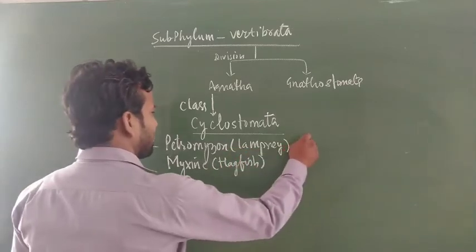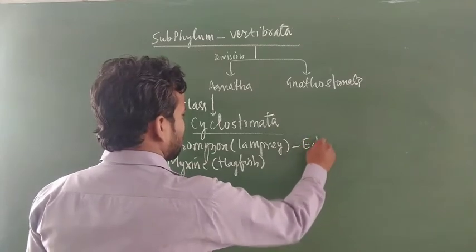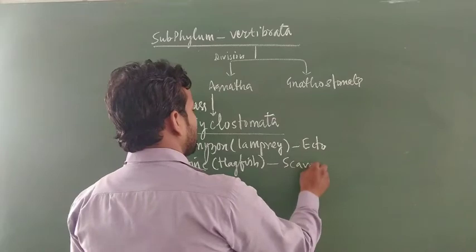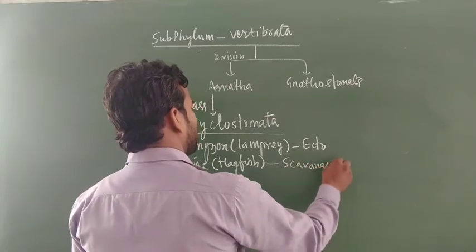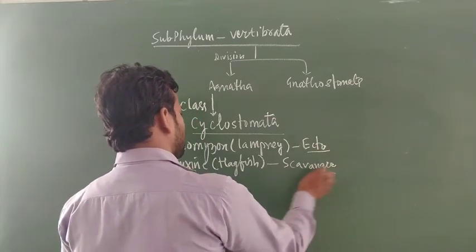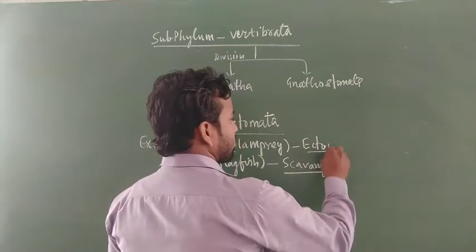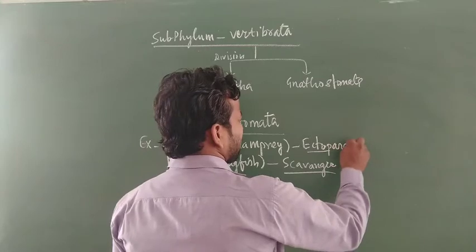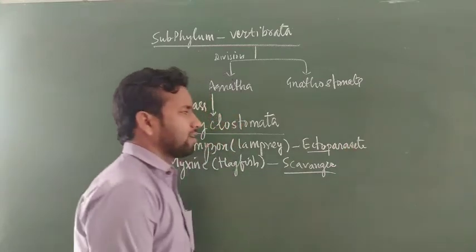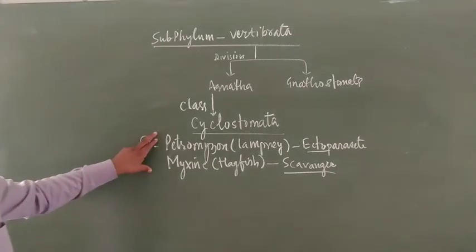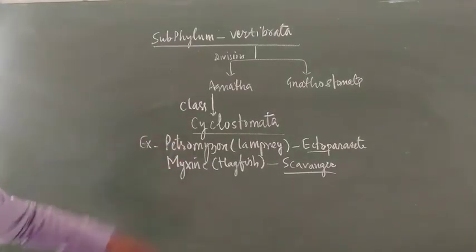Here the lamprey is found as an ectoparasite and the hagfish as a scavenger. What is the difference between ectoparasite and scavenger? You know well, I think there is no need to explain it here. These are the two animals found under the cyclostomes.